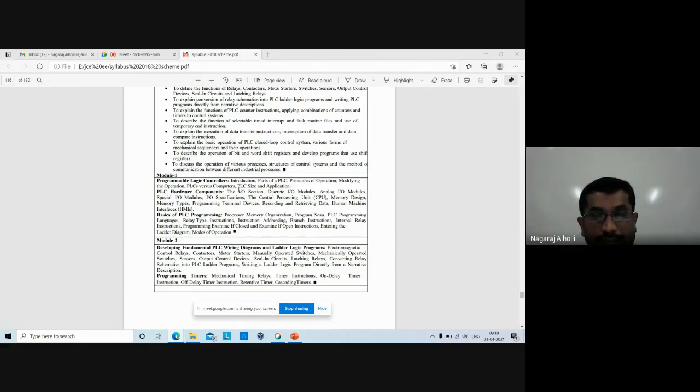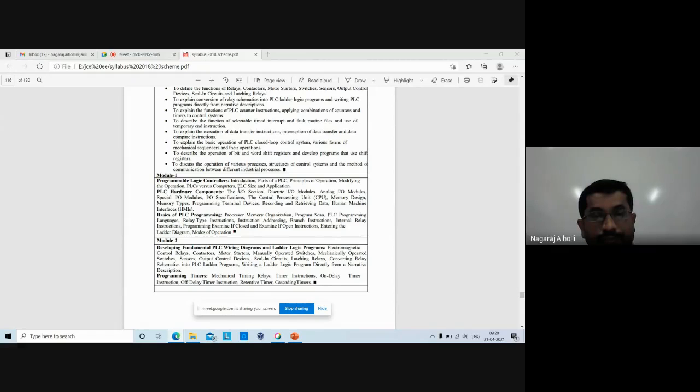PLC size and application. What is the size of the PLC and its application? PLC hardware components: the input-output section, discrete I/O modules, that is the digital I/O modules, analog input-output modules. Analog is a continuous signal. It's a waveform. Whereas discrete has only zeros and ones. Special I/O modules, there are certain special modules for performing certain sophisticated operations. So we'll see them. I/O specifications, input-output specifications of the PLC, central processing unit, memory design, right?